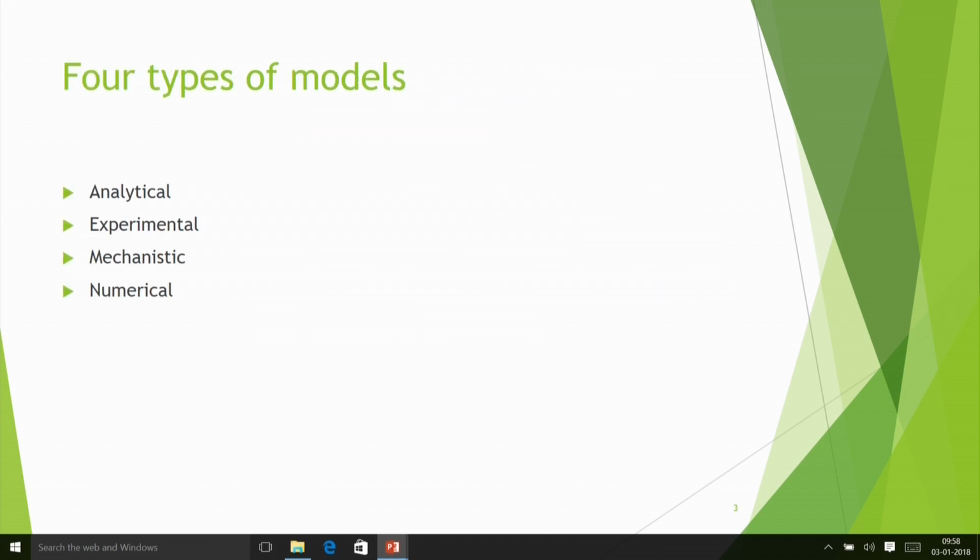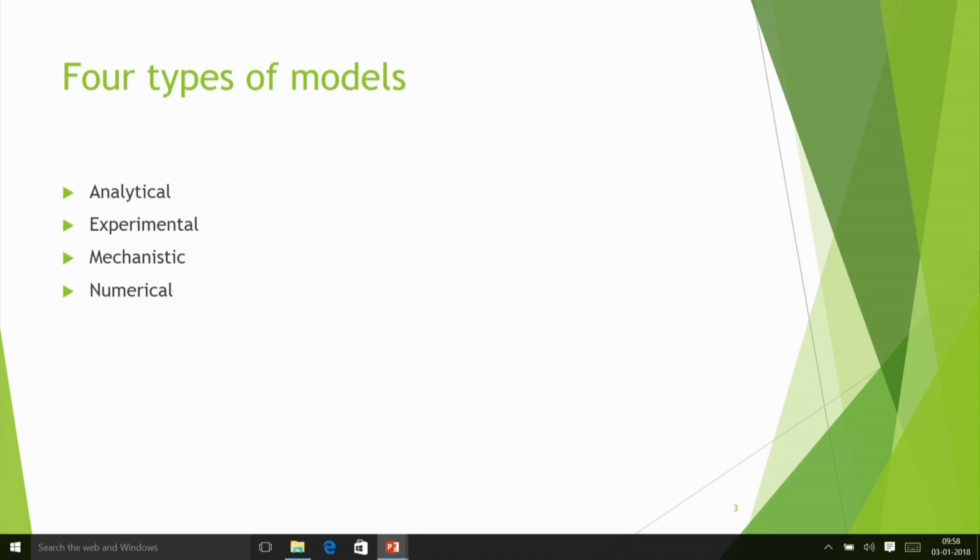Then we can say there can be 4 types of models. One is the analytical one, like Merchant's analysis. It provides an analytical model, which will usually give a closed form solution. Even Lee-Shaffer's model also gives a closed form solution. Then there can be an experimental or empirical model, which is based on a number of experiments.